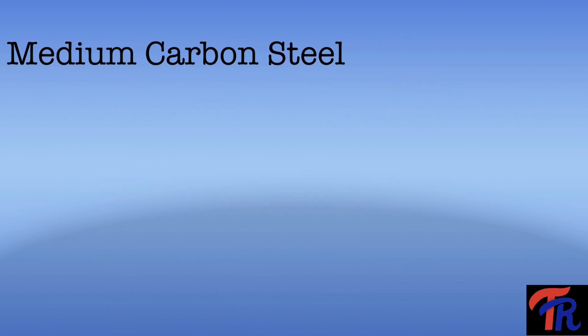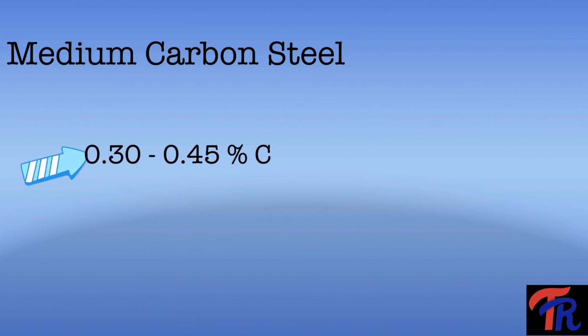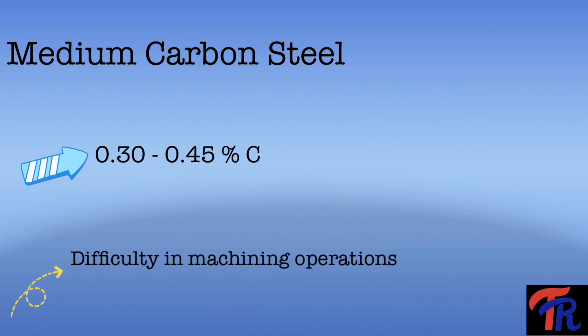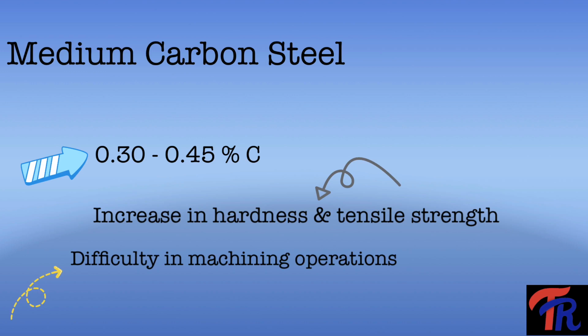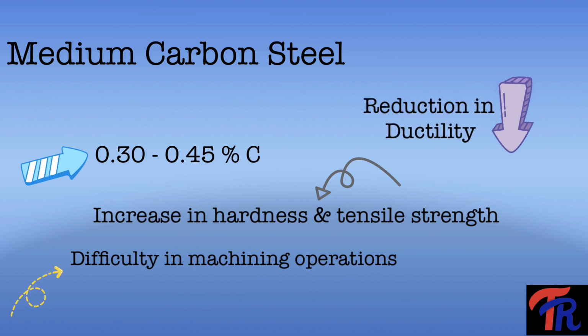Medium carbon steel. In these steels, the range of carbon percentage is between 0.30 to 0.45%. As you can see, the carbon percentage is increased, so it makes the machining operations difficult. And its hardness and eventually tensile strength will also increase due to the increase in carbon percentage. And the ductility would reduce.